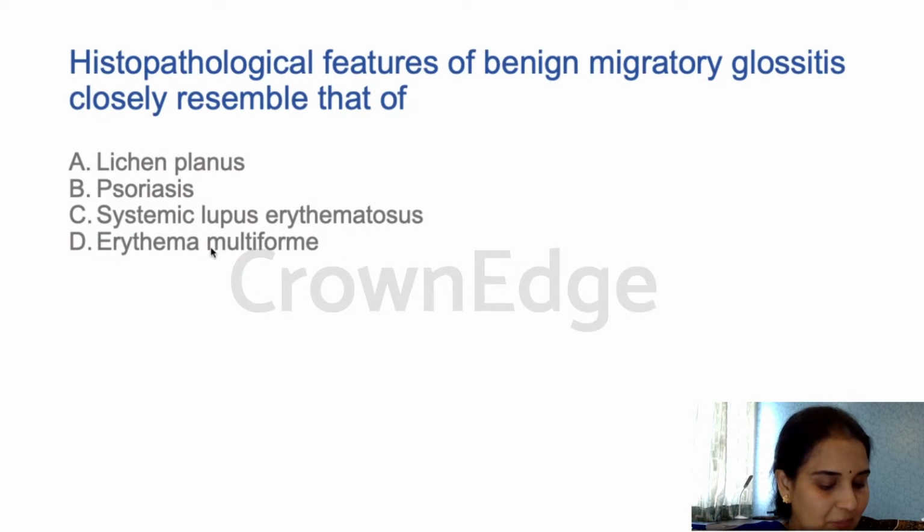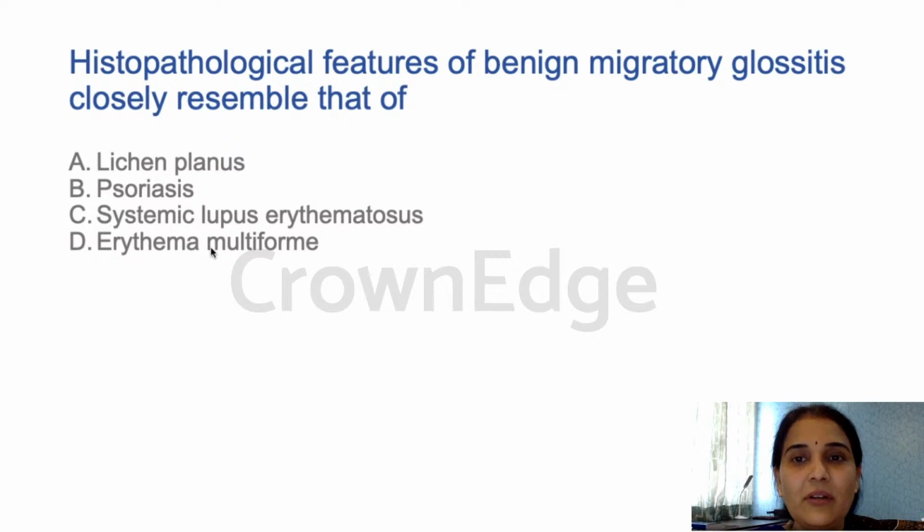So the answer is B. Excellent. Okay, majority of you have answered B. No confusion. It is B, psoriasis, because it has every other feature similar to the skin psoriasis. So this is the oral counterpart, you can say. Psoriasis does not happen in the oral cavity, but benign migratory glossitis is the closest relative of psoriasis. Please remember that.